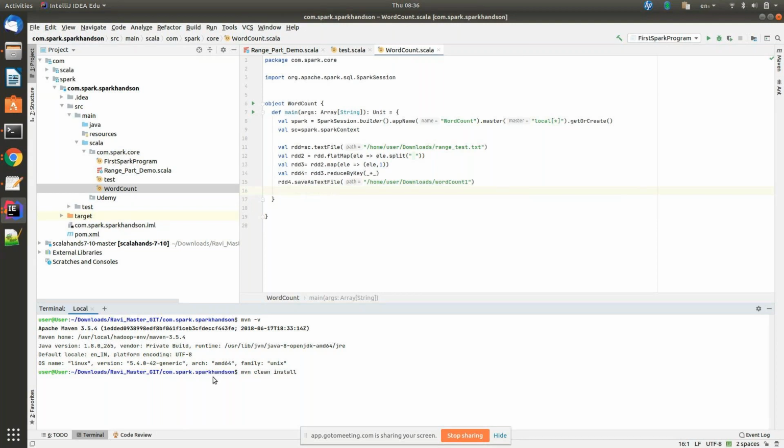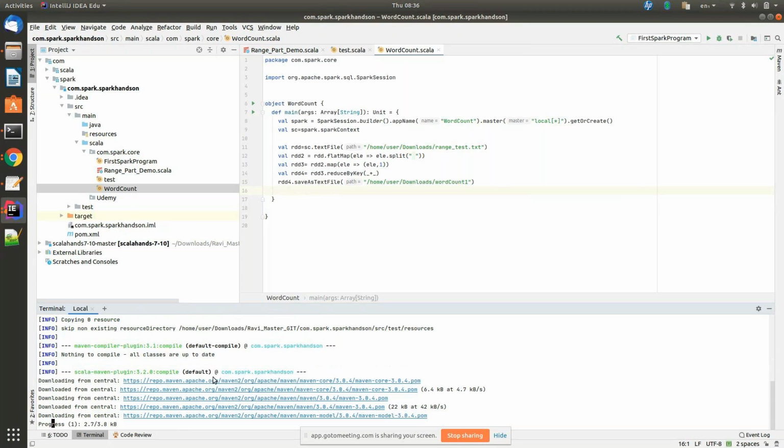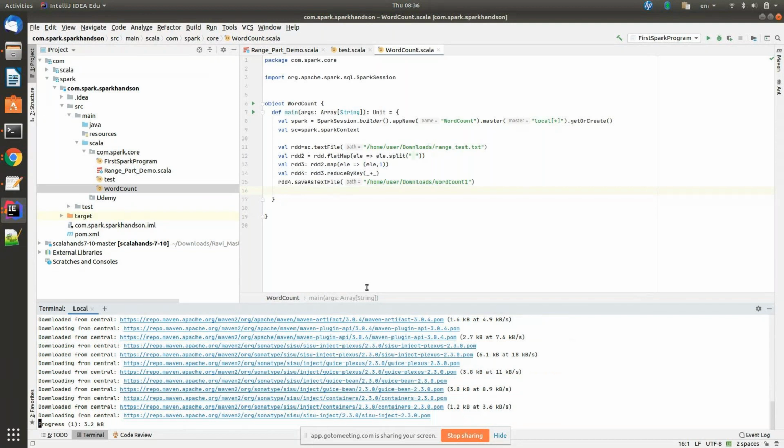What it does, it's a build. It builds your code and creates a jar file, not a tar file. It's a jar file. So whatever the current code we have here, it will build the jar for that.